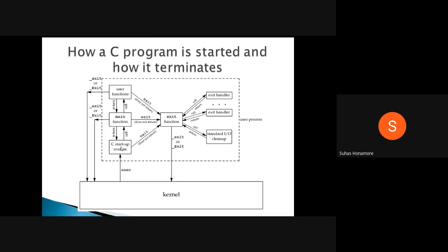Okay, do all of you know what a constructor and destructor are? Before starting the main function, some functions will be run. That is nothing but whatever initial values are required, any command line arguments that are coming, or any function you have written as a constructor kind of thing. In C also you can write some functions that start before main. Those functions come as the C startup routine.